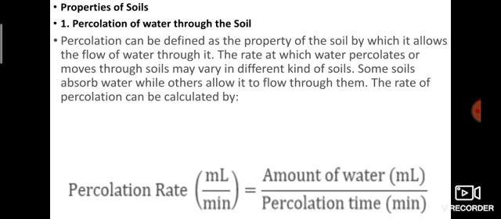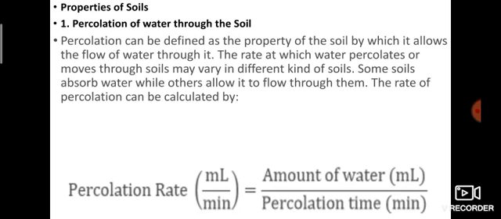First one, percolation of water through the soil. Percolation means flow of water. Percolation can be defined as the property of the soil by which it allows the flow of water through it. For example, sand. If you pour water into sand, the percolation rate is high because it flows easily. Compared with clayey and silt soil, sand has more percolation.